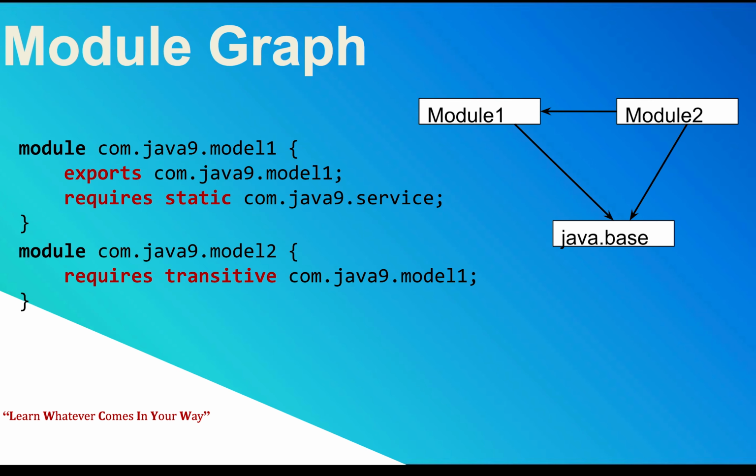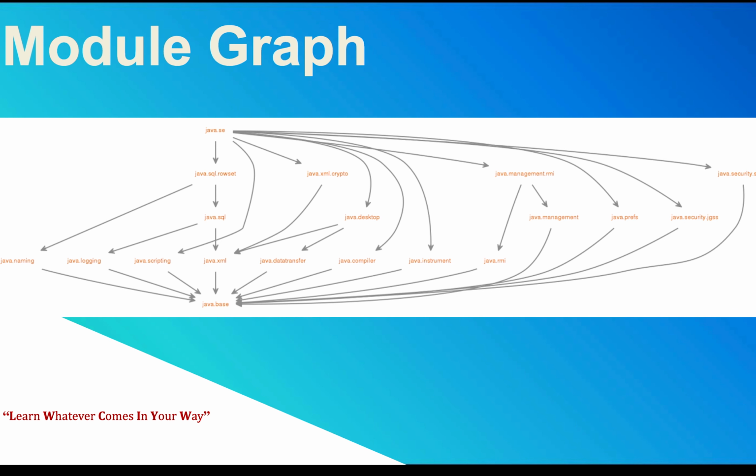But what is this particular graph? Because we know that Java has been updated to JPMS, the modular system. Java itself was converted into a modular system. So what they have basically done is split everything into different groups and create separate packages.